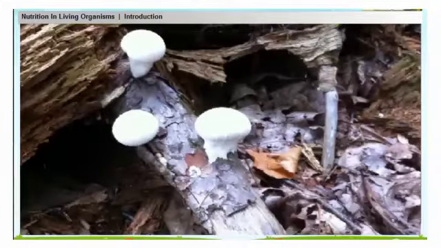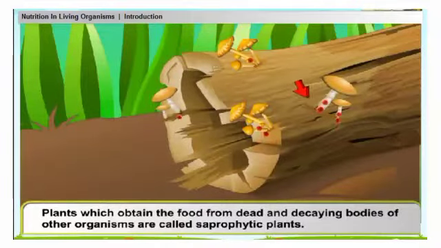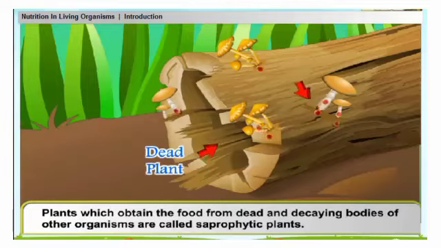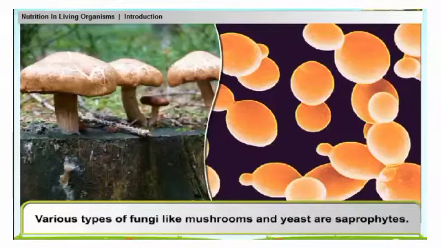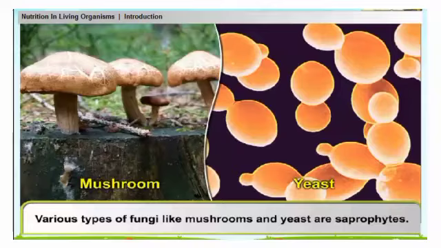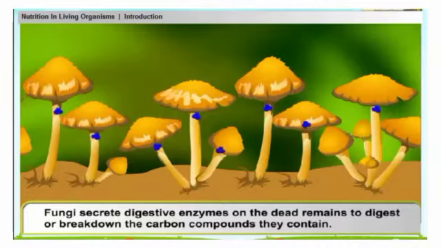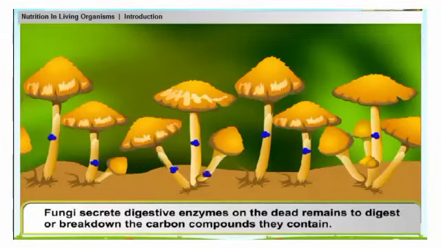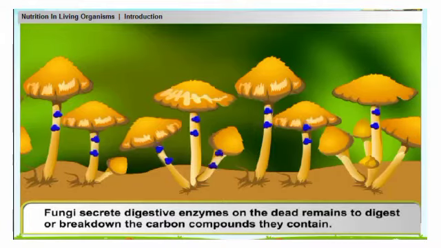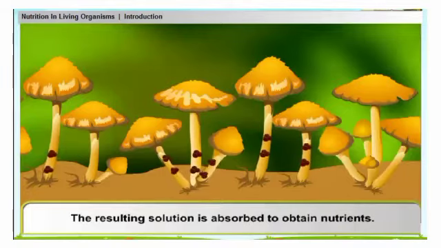Saprophytic plants. Plants which obtain food from dead and decaying bodies of other organisms are called saprophytic plants. Various types of fungi, like mushrooms and yeast, are saprophytes. Fungi secrete digestive enzymes on the dead remains to digest or break down the carbon compounds they contain. The resulting solution is absorbed to obtain nutrients.